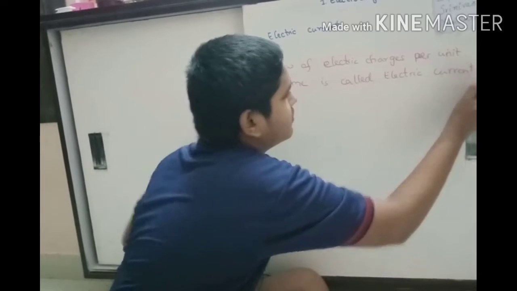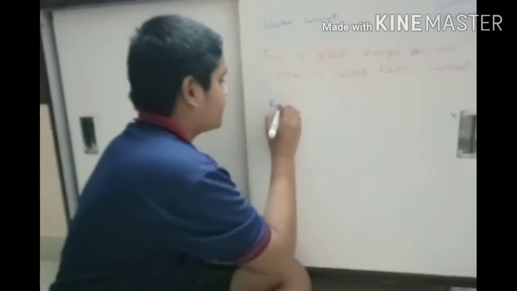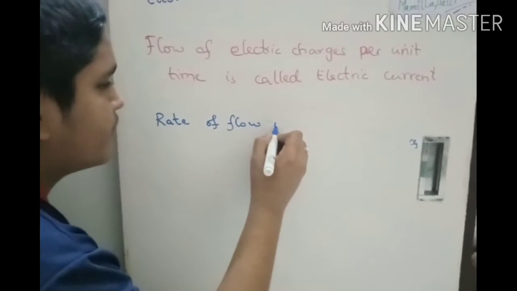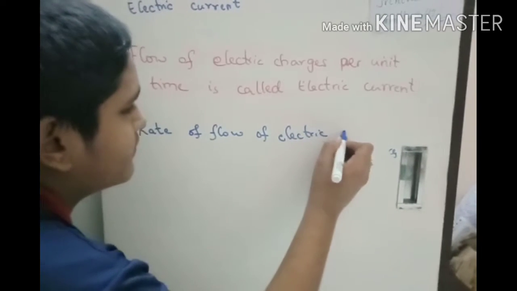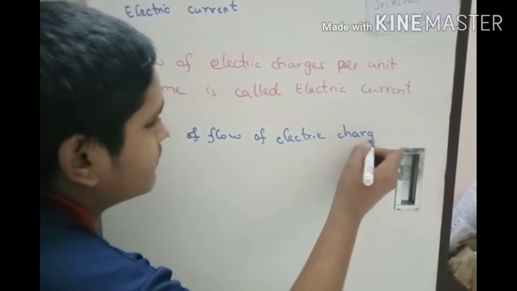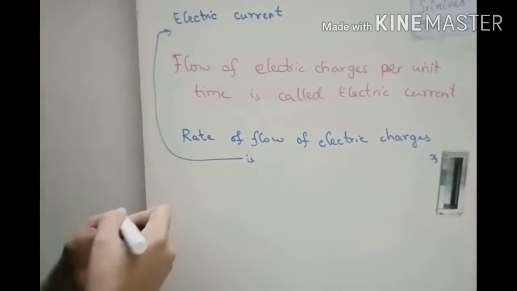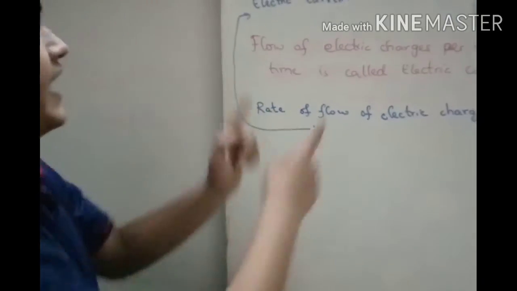Very easy definition. You can also write it like this: rate of flow of electric charges is called the same. Don't get confused. If they give this in a board exam, that is also electric current.